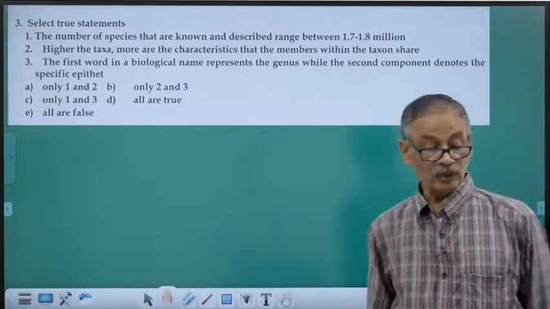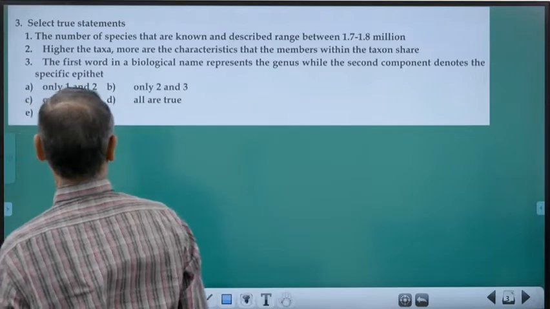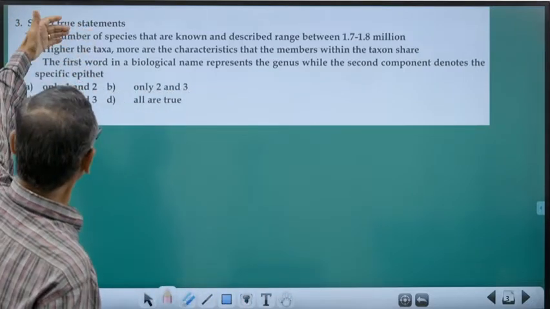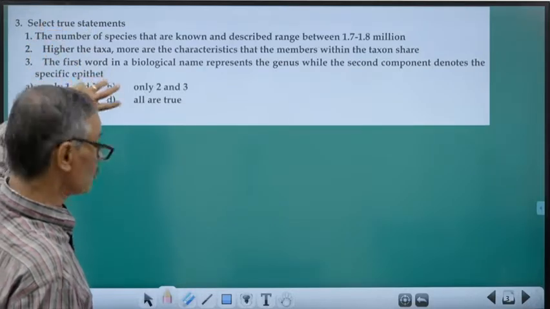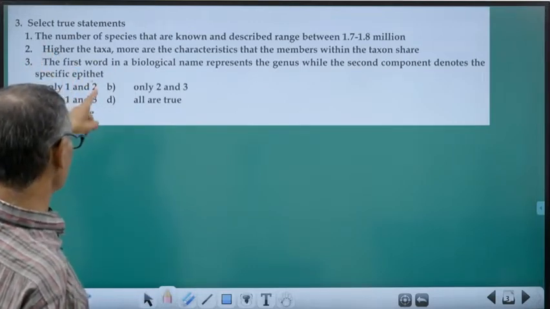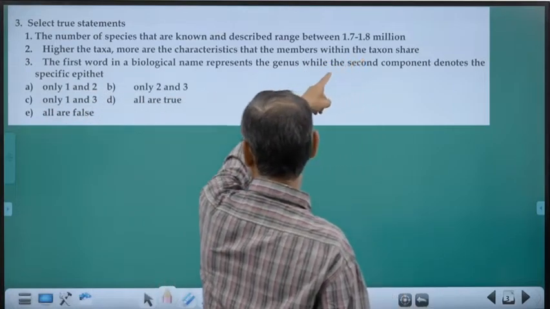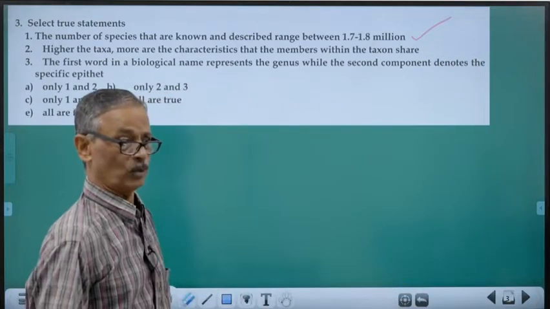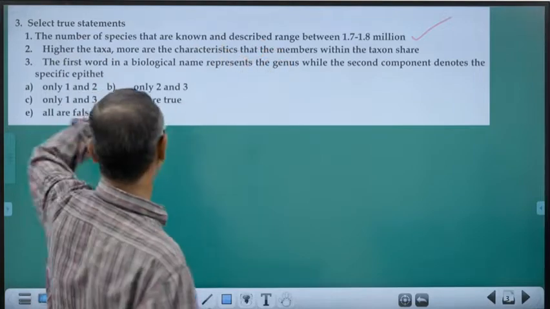Now, coming to the third question. True statement. See, it's a multiple statement question. We are having a number of statements given and you have to select which one is correct or which one is wrong. Here, true statement. Number of species that are known and described range between 1.7 to 1.8 million. That's a correct statement. It is given in your NCERT book. All these are in our NCERT book itself.